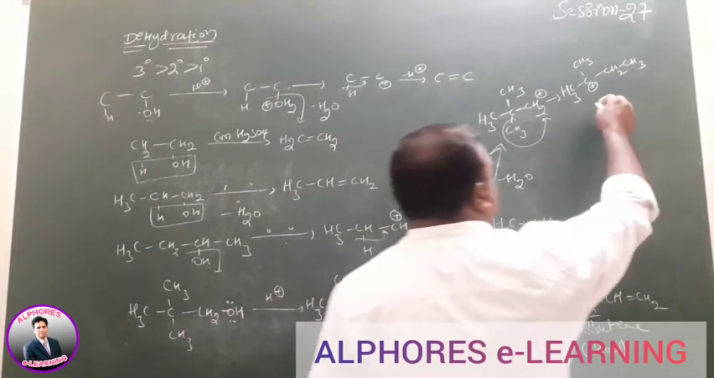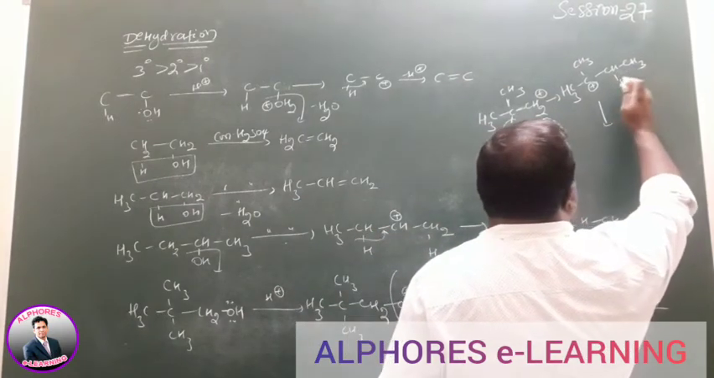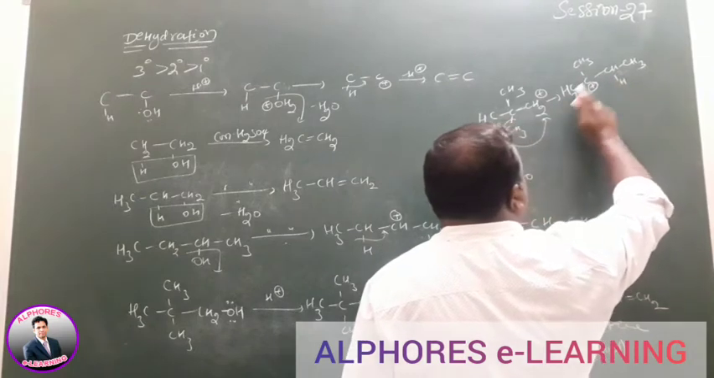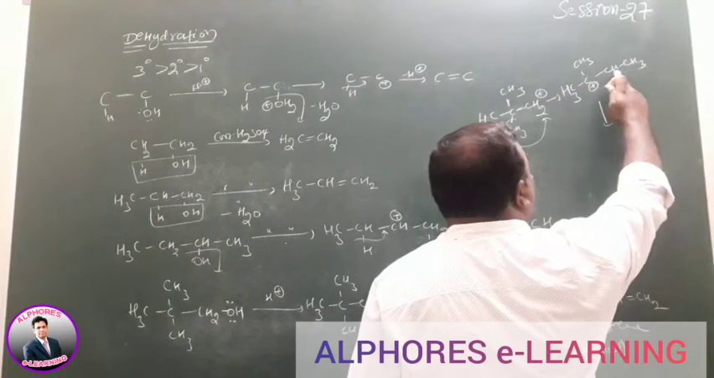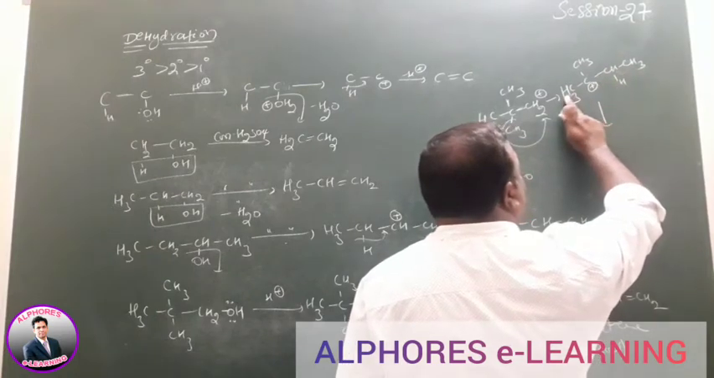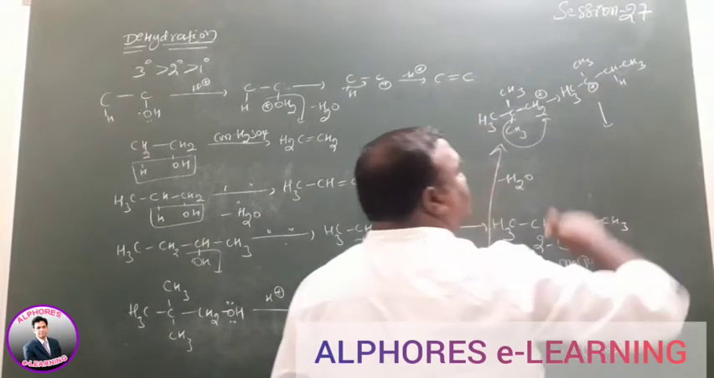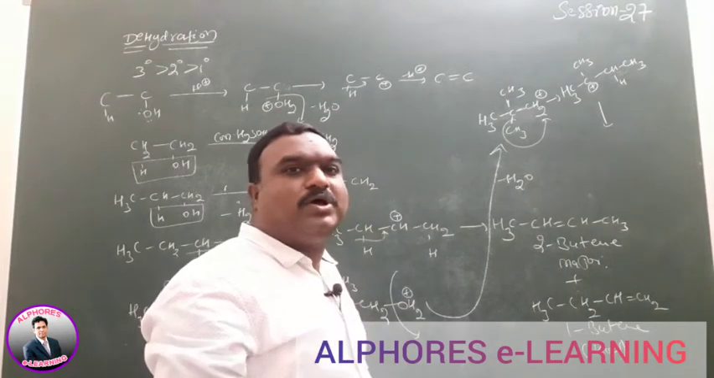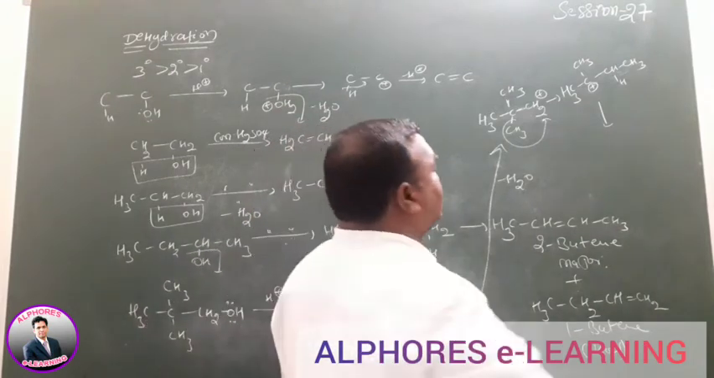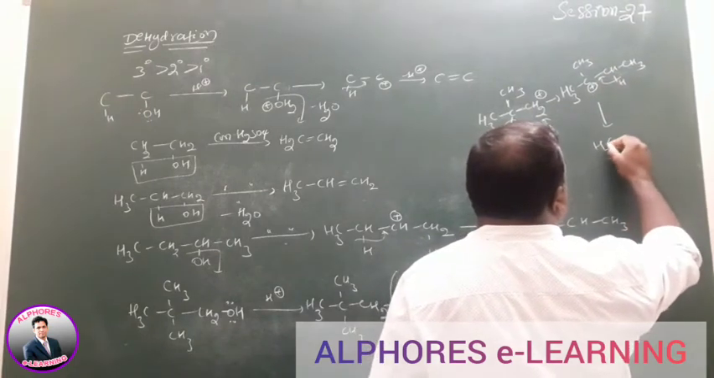Positive charge. So according to Saytzeff connectivity, where do we have to remove the hydrogen? This one or this one? This one. Reason? This carbon is carrying 2 hydrogens, the primary carbon is carrying 3 hydrogens. Always we have to remove the hydrogen from the more substituted carbon, which has fewer hydrogens. Now if you remove the hydrogen here, we'll get a product like this.